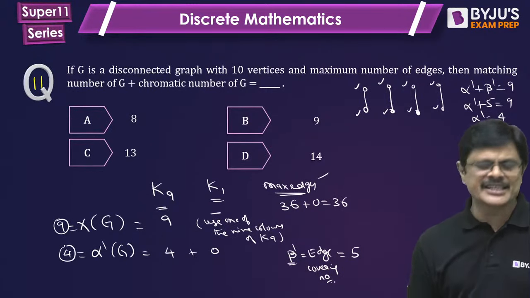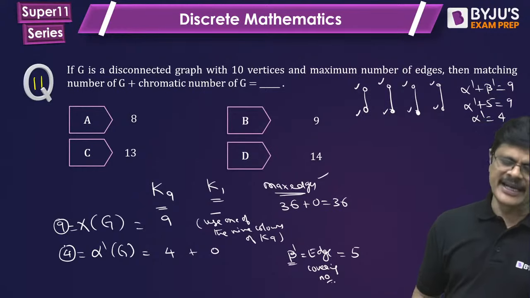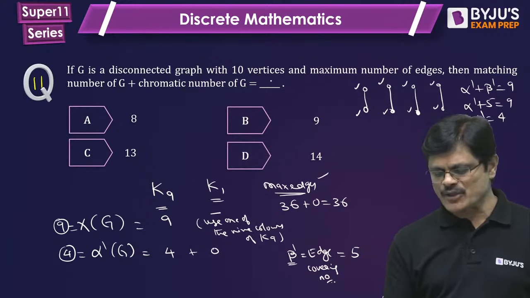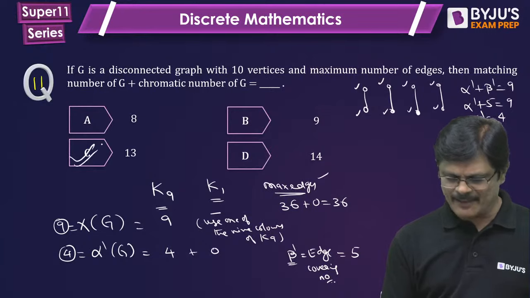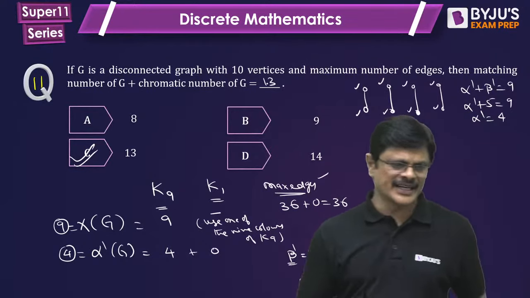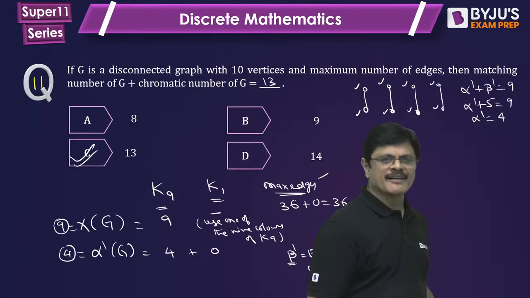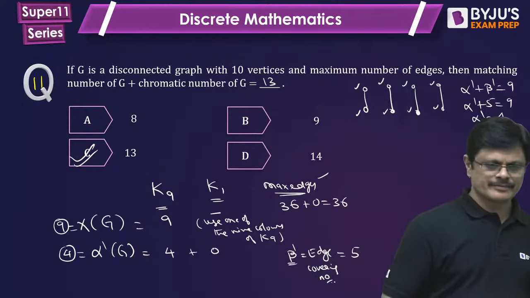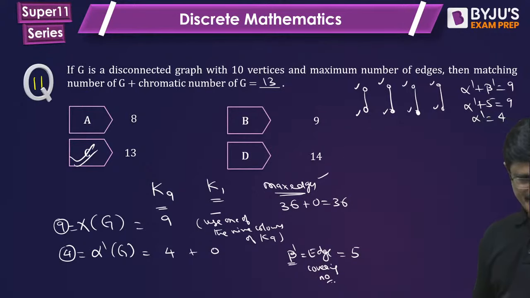That is, matching number is 4, chromatic number is 9. So what he asks, matching number plus chromatic number, 9 plus 4, that is 13, my dear friends. So the answer for this is 13. Hope you understand.